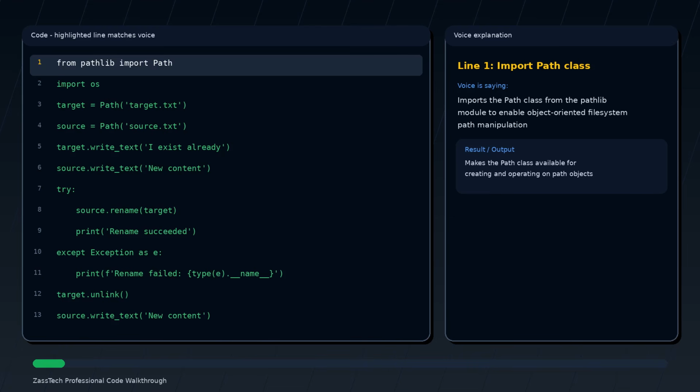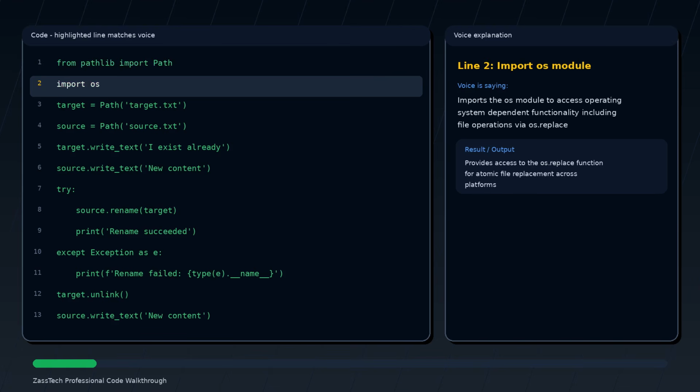Imports the Path class from the pathlib module to enable object-oriented file system path manipulation. Imports the os module to access operating system dependent functionality, including file operations via os.replace.